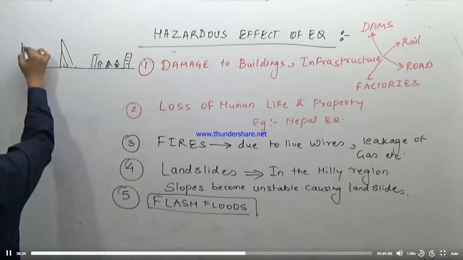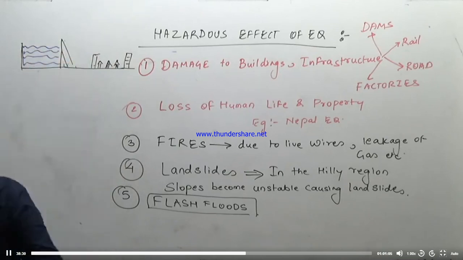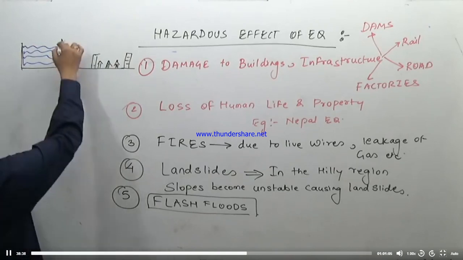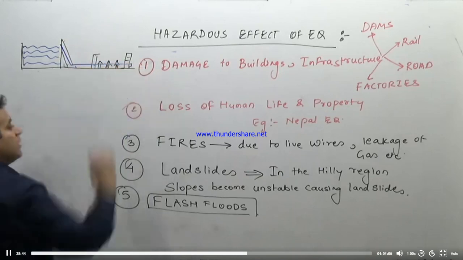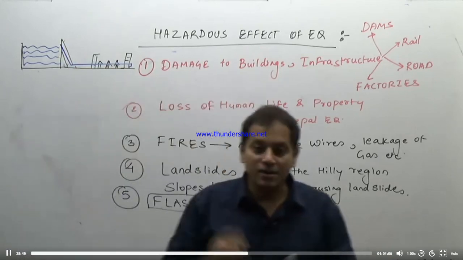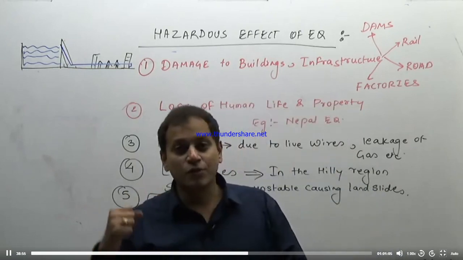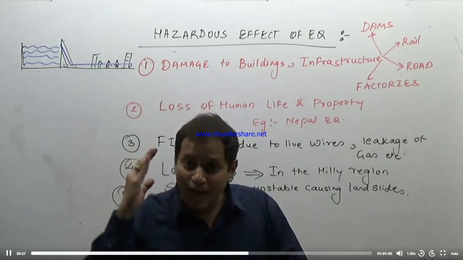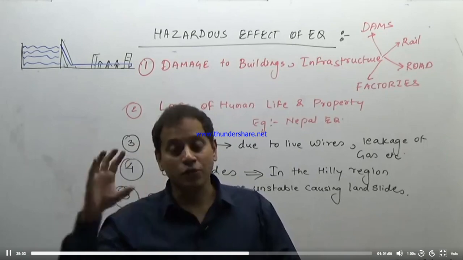The water is stored in a reservoir. Wherever the earthquake will occur, suppose the dam breaks during the earthquake, this entire water will come down and flood this entire city, causing lots of damage. Why? During normal conditions, the dam acts as a reservoir. It helps the people. But if there is an earthquake of very strong magnitude, very strong intensity, and it cracks or leaks the dam, if it breaks the dam, then it will result in a flash flood.